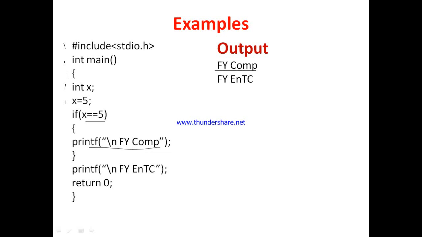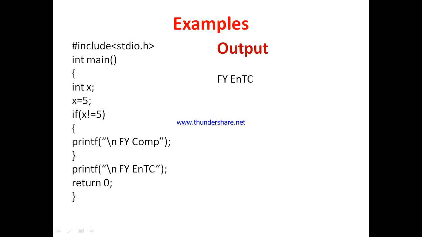After that, statement X, printf fyentc, is also printed. Return 0 ends the program with exit code 0. This is the output of this program.